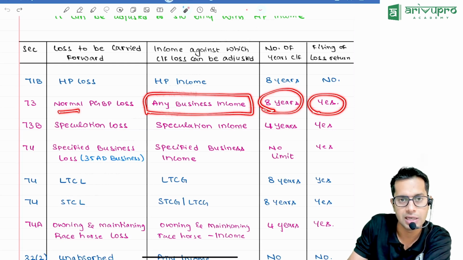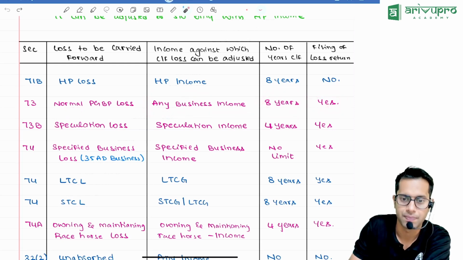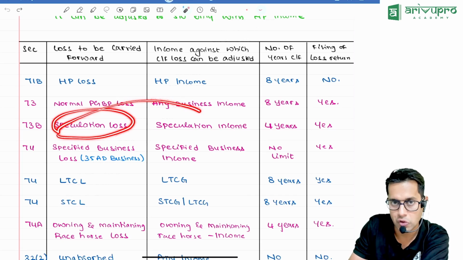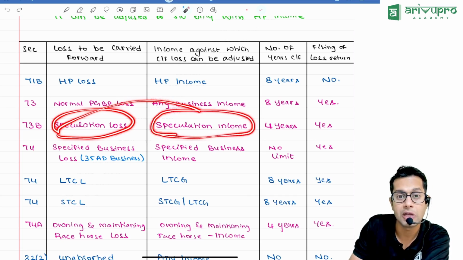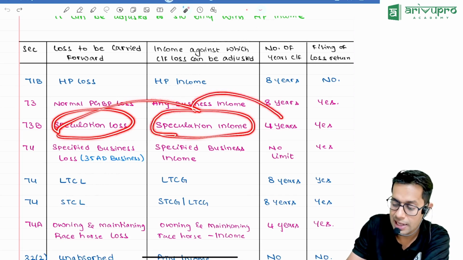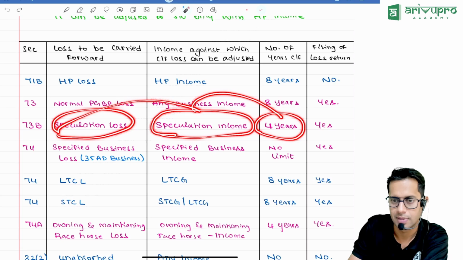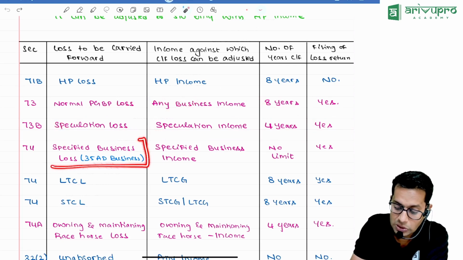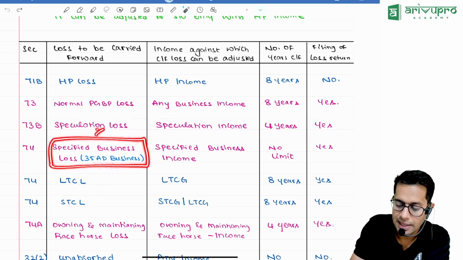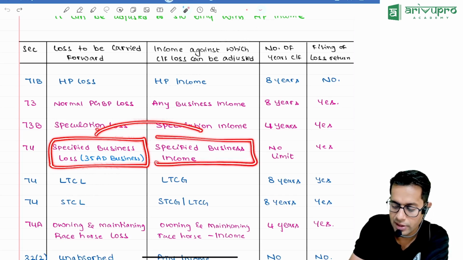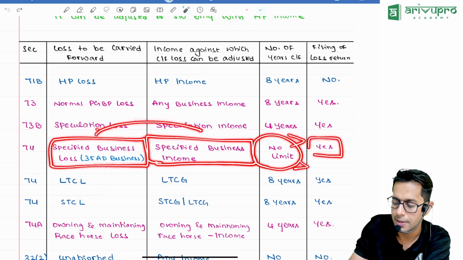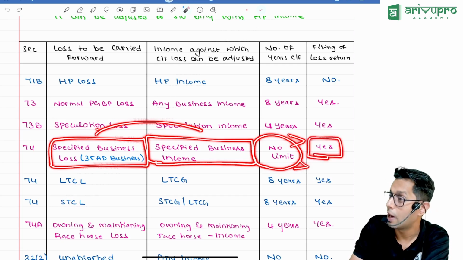And filing of loss return, is it mandatory, sir? Answer is yes. Similarly, speculation business loss can be carried forward for future years and can be adjusted only with speculation business income. How many years can I carry forward? For 8 years. And filing of loss return, is it mandatory, sir? Yes. Specified business or 35AD business loss can be carried forward for future years and adjusted only with specified business income. For how many years can I carry forward, sir? There is no limit. You can carry forward for an indefinite period. And to carry forward this loss, you will have to file a loss return.